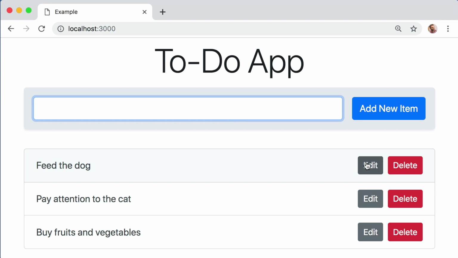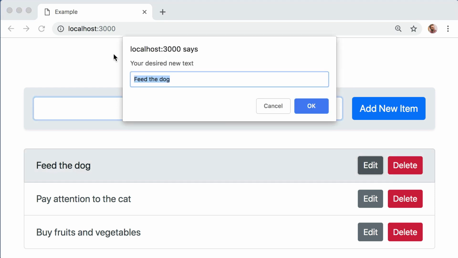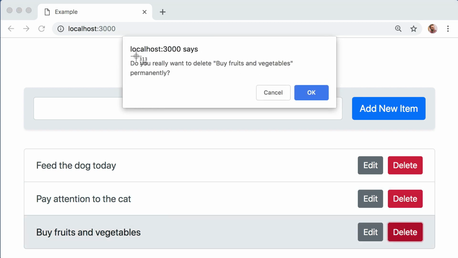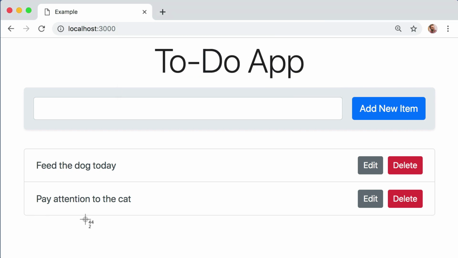So if I click edit on feed the dog, this little pop-up appears, and I can type something new in. I can say feed the dog, maybe add the word today at the end of it, push OK. You can see it gets updated. And then obviously I'm free to delete any of the items I want. So if I want to delete buy fruits and vegetables, just click delete. We see this little pop-up. Do you really want to delete buy fruits and vegetables permanently? Yes, I do, so click OK, and it's gone.